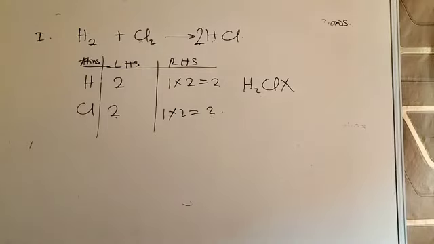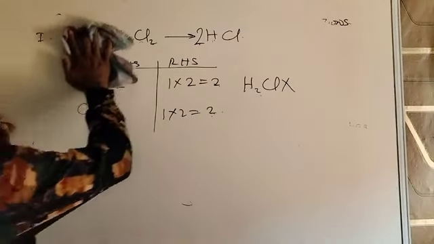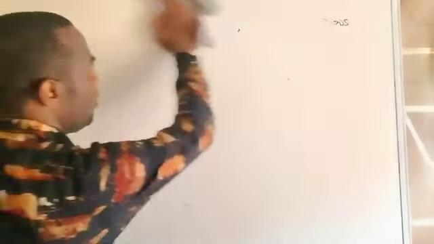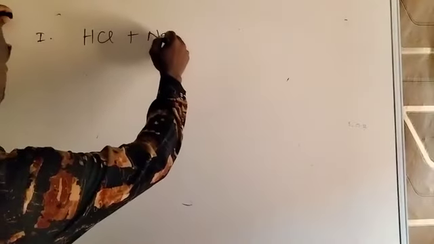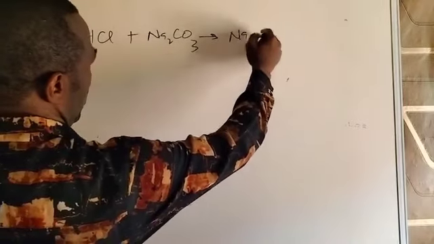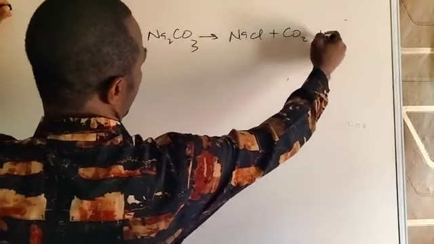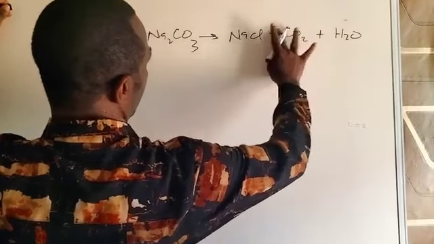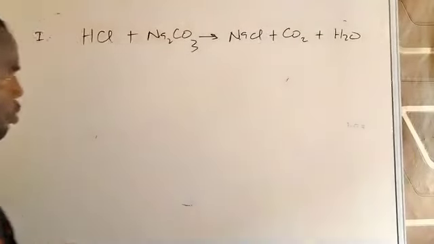So having done that, we take another example and show how to balance an equation. The example is the reaction between hydrochloric acid, which is HCl, and sodium carbonate, giving us NaCl, CO2, and then water. So let's see how to balance this equation.